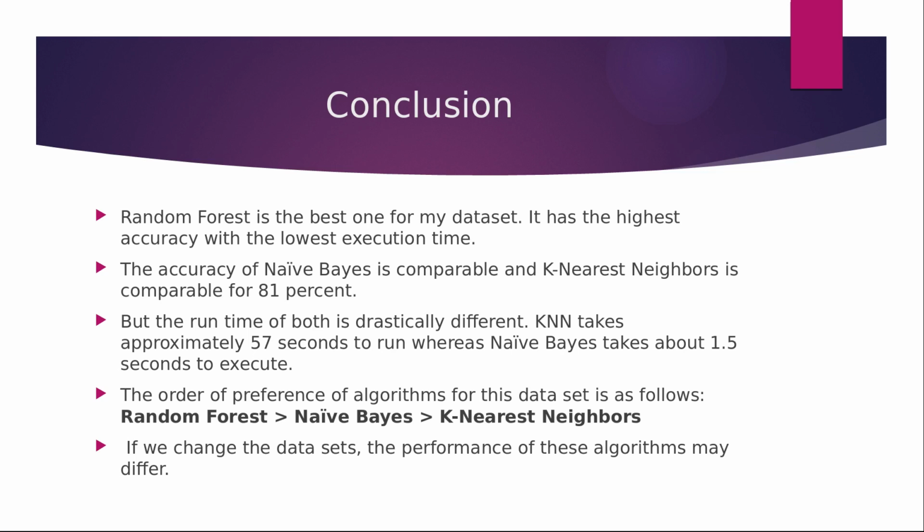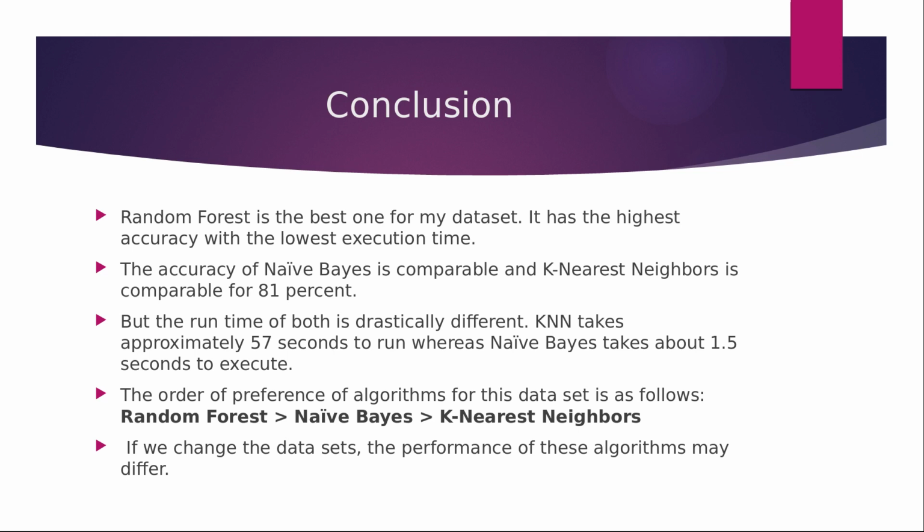In conclusion, I can say that the random forest is the best algorithm because it has the highest accuracy, which is around 92%, and has the lowest execution time, which is around 0.09 seconds. The naive-Bayes algorithm is comparable to k-nearest neighbors in terms of accuracy, around 81%, but the runtime of both of them is drastically different. The k-nearest neighbor takes approximately 57 seconds to run, whereas the naive-Bayes takes around 1.5 seconds to execute.